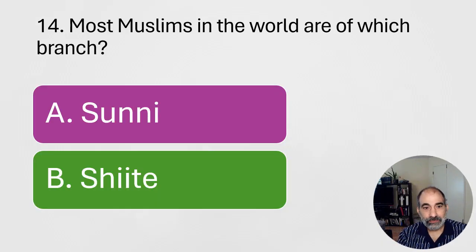All right, 14. Most Muslims in the world are of which branch, Sunni or Shia? And the answer to that is actually Sunni. In terms of the difference between them, basically it had to do with who should lead the Islamic community after Muhammad dies. Should it be his blood relatives? Should it be more inner circle people? The inner circle people idea was more his followers, who were Sunni. The Shiite were the ones who wanted it to come from his blood relatives. And again, much more detail in my full videos on this.